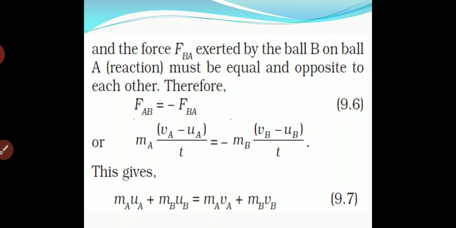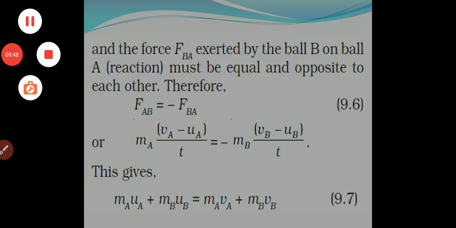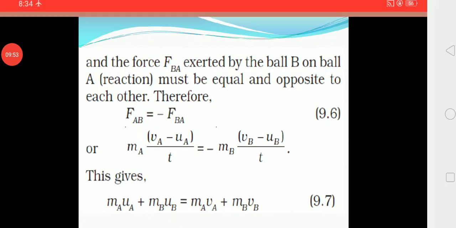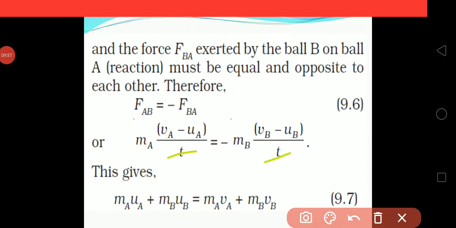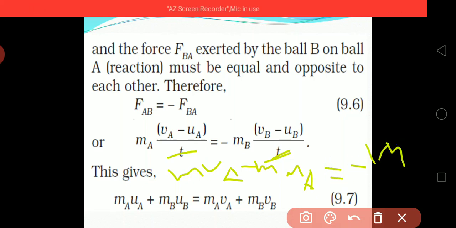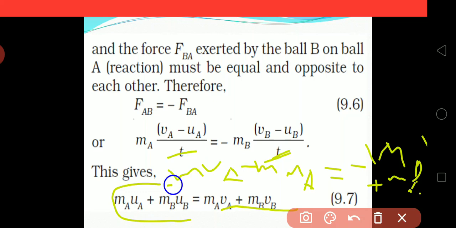Here you can see that t will be removed from both sides. Now simplifying this, we will get m_A u_A plus m_B u_B is equal to m_A v_A plus m_B v_B.